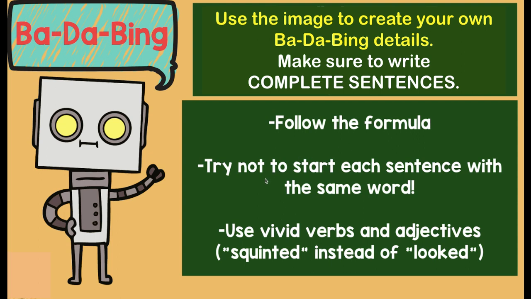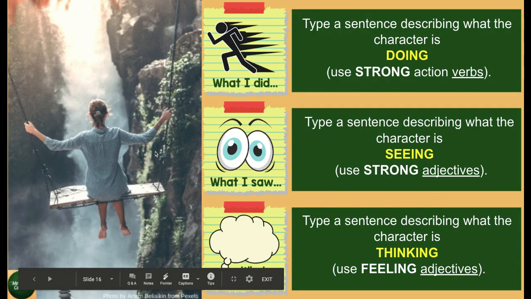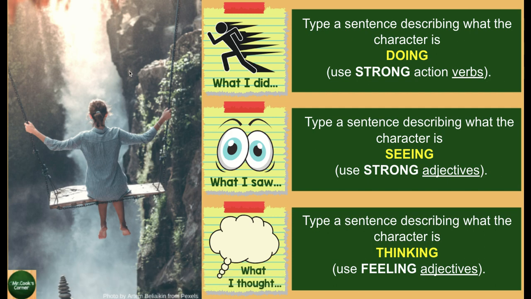Try not to use the same words as you start each sentence. So you want to have some sentence variety there. And of course, use those strong, vivid verbs and adjectives. So here's your image. Wow, look at this. Could you imagine being where that character is right now? I wonder what that story is all about.